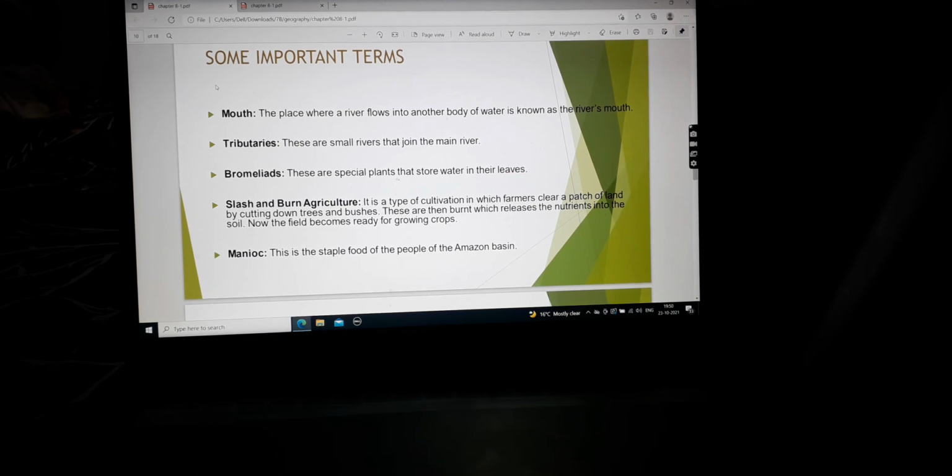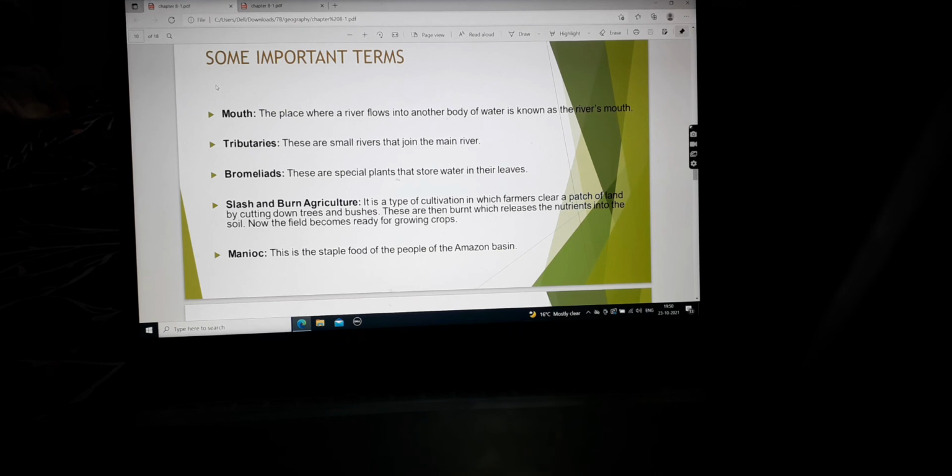Tributaries. Bromeliads, these are special plants that store water in their leaves. Like a camel stores water in its body, in its fat cells. In the same way, there are certain plants that store water in their leaves, and these are known as bromeliads.